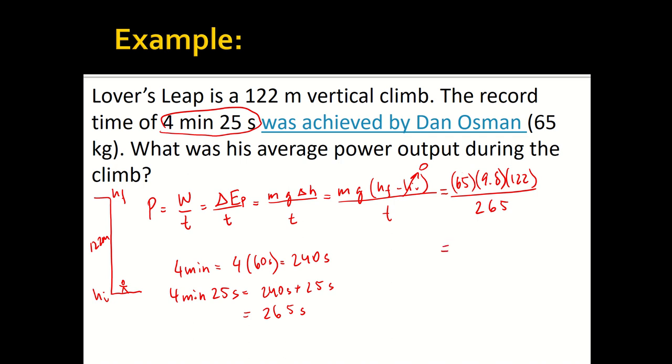Our final answer is going to have 2 sig figs as well. So in this case, the answer is 290 joules per second, or watts. That means that for every second, the climber was outputting 290 joules. Joules per second is maybe easier to understand, because for every second, the person has to expend 290 joules of energy.